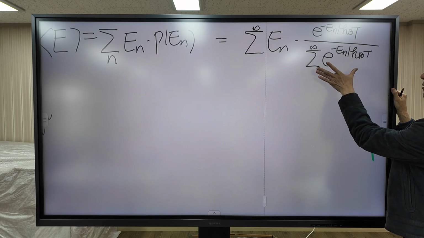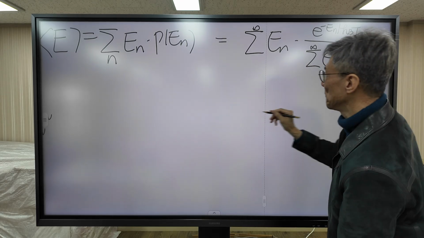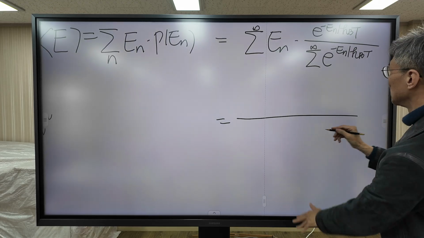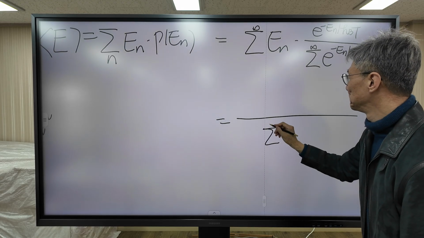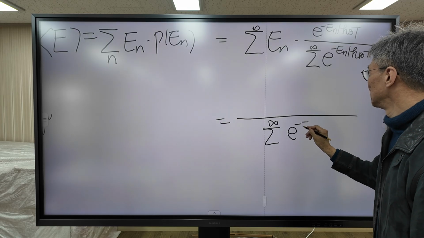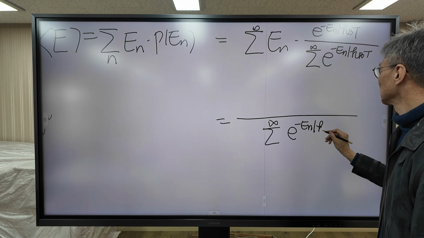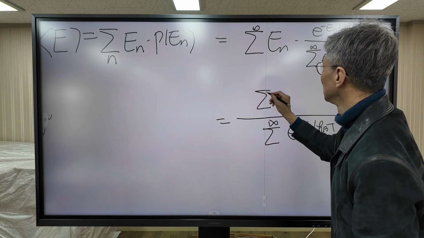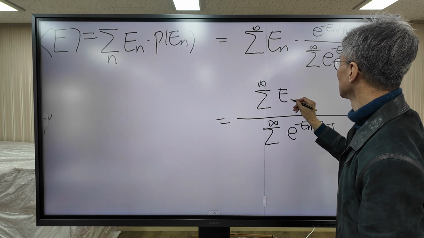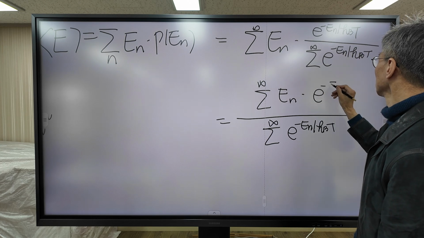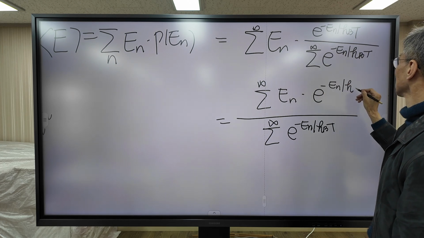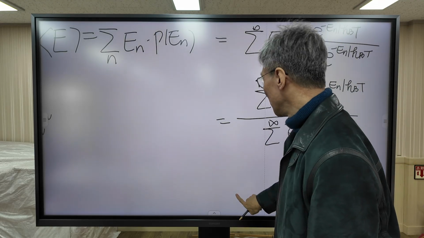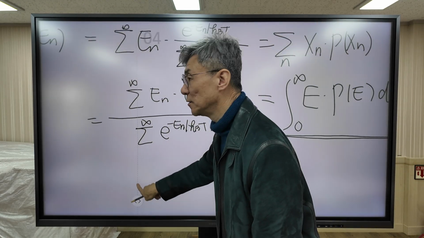So this one can go out of this summation. This one appears in the denominator. And in the numerator, we have two terms. This is the formula Planck is going to derive.